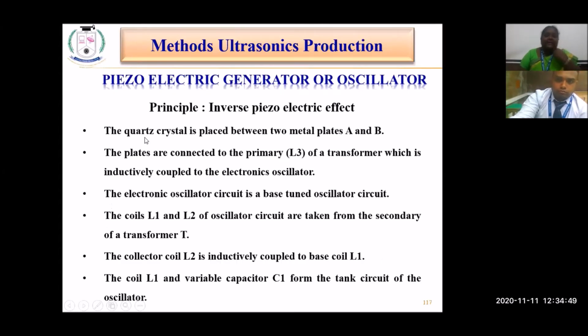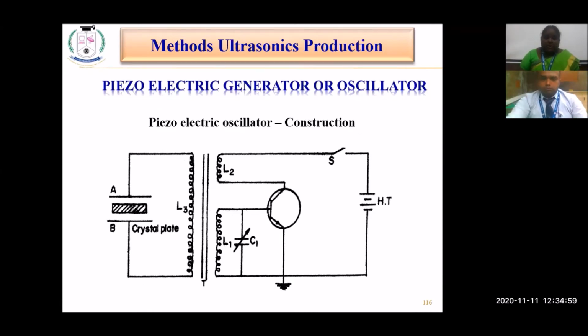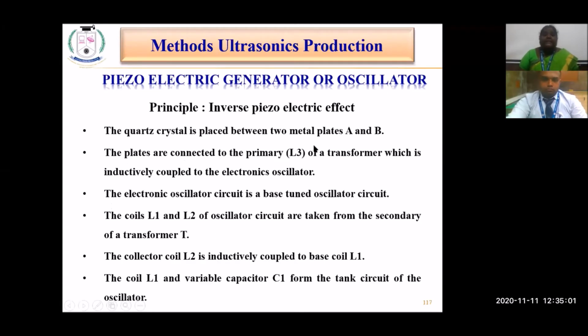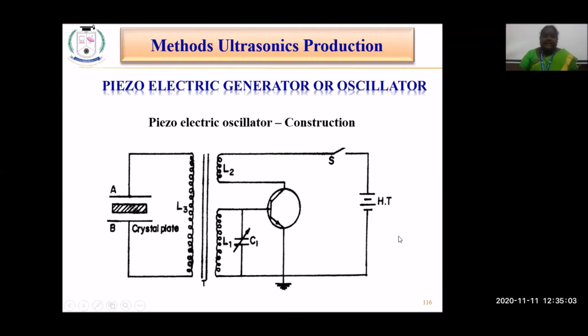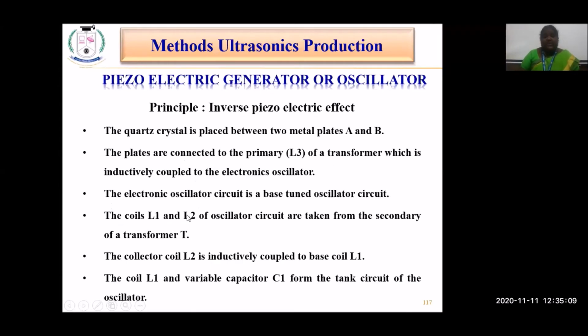So how is it happening? This quartz crystal is placed between the two metal plates, which act as conductors A and B. These plates are connected to the primary coil of the transformer, and these two are the secondary. So the secondary will have the coils L1 and L2, and L3 is going to be the primary winding of the transformer.